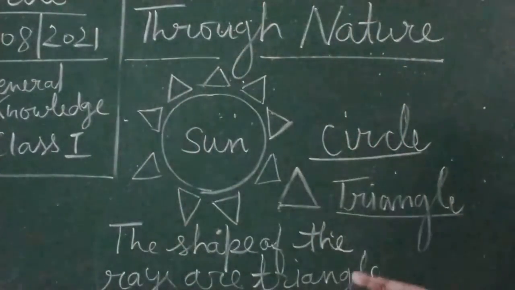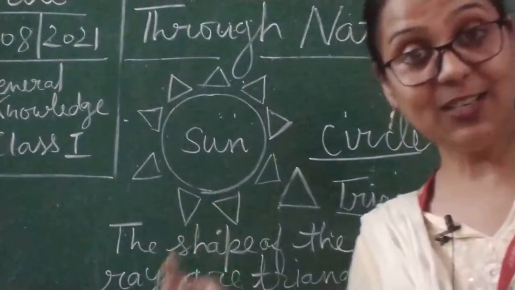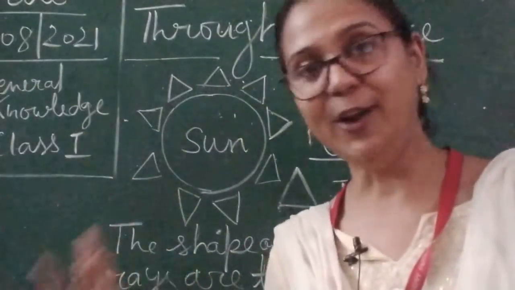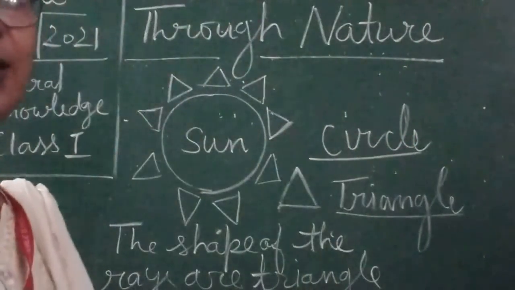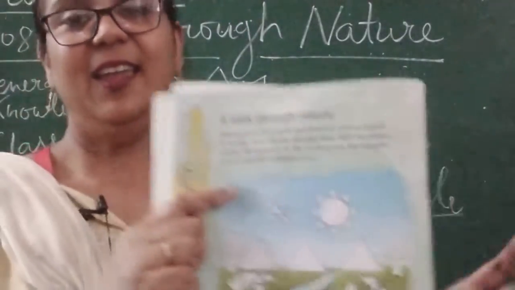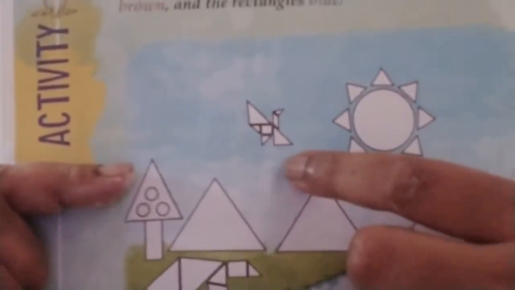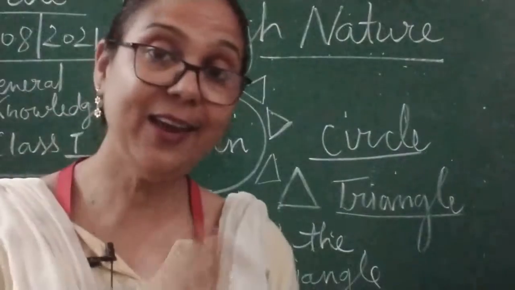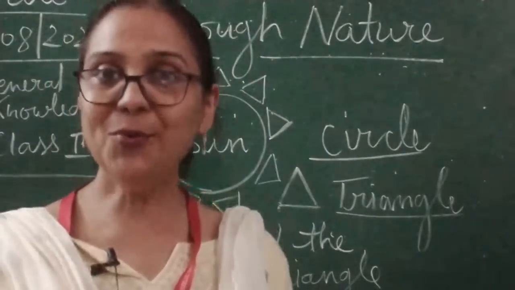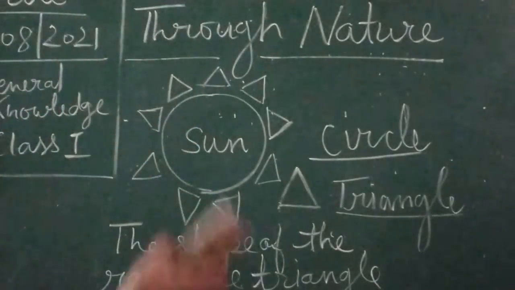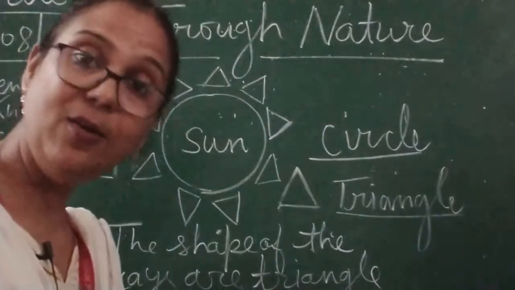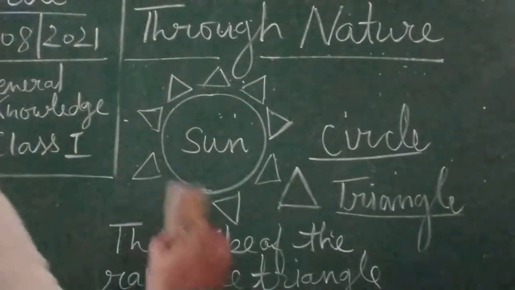Okay, so we will color in our online class, but we have to understand first what the shapes of celestial bodies are, children. Okay, children, now we are moving to a small bird. Here you can see this is a small bird which we can see in the sky near the sun. But before that, we have to discuss what is the shape of the moon. Yes, of course. So first we will discuss celestial bodies. That is why we are discussing the sun. And now we are moving to the moon. Okay.